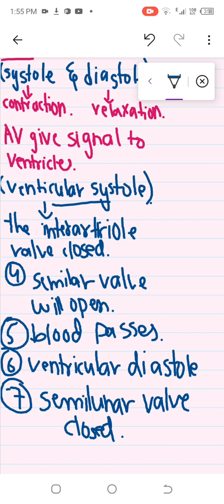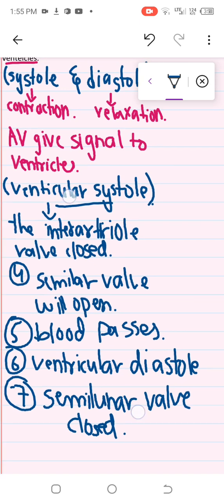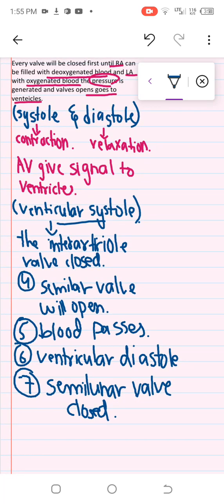So the cardiac cycle is basically one cycle of atrial and ventricular systole and diastole. First the atria will systole, then they will dilate, then the ventricle will systole, then the ventricle will dilate. So this is how the cycle is completed. The cardiac cycle is basically one cycle of systole and diastole.